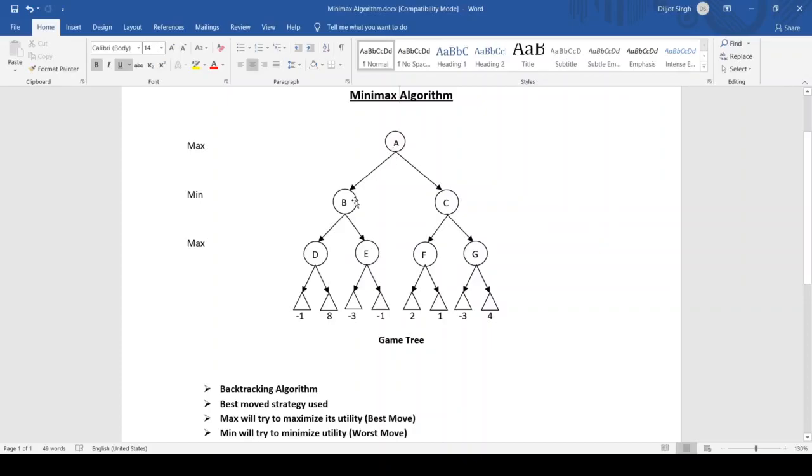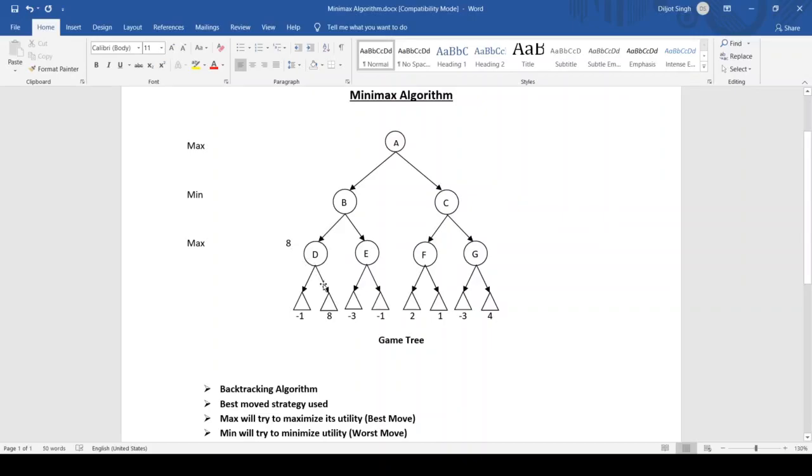So at A we are having two options, B and C. At B we again have two options, D and E. And at D we are again having two options, -1 and 8. So for D we'll choose between these two, and as you know, D has maximum share, that is 8, right? So D is having maximum share 8. So D will choose this path to maximize its utility or its profit.